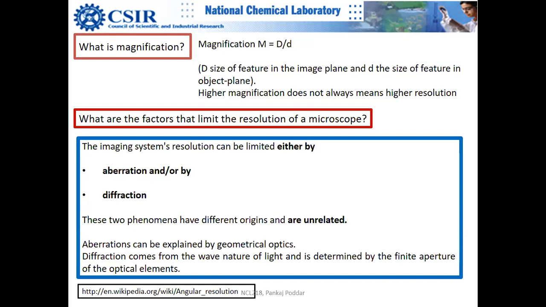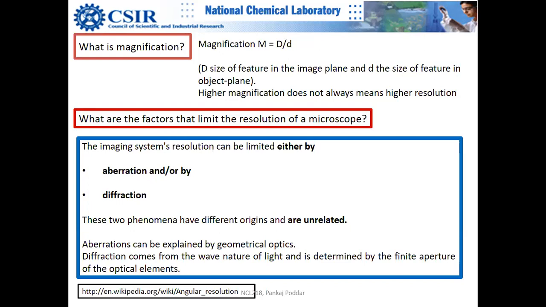We'll discuss later on what is the meaning of this megapixel, how it is relevant in TEM. But you will start seeing pixels. So that is the magnification, right? Capital D divided by a small d. So basically, you look at the feature size in the image plane, and D is in the object plane where the object is held actually.